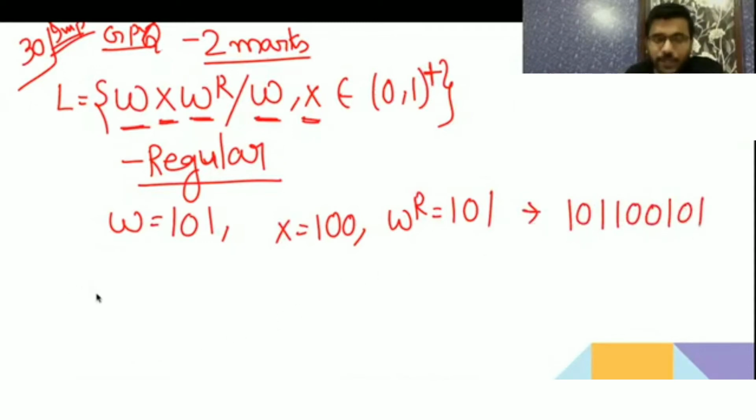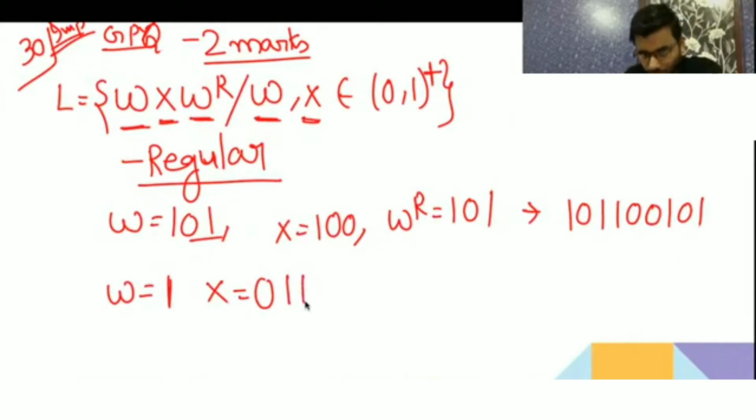Now another person has constructed it by assuming W as 1, and X they have taken from the second bit: 01, then 100, then they leave the last one, and the reverse is this only.